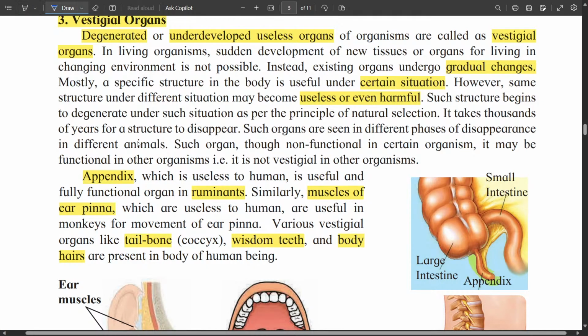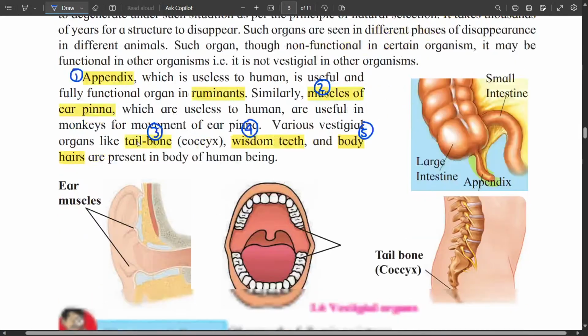So these are the examples of vestigial organs, namely appendix, muscles of ear pinna, tailbone, wisdom teeth, and the body hairs. These are the 5 organs which are vestigial, useless, or degenerated, not well developed in human being, but they are functional in some other organism.